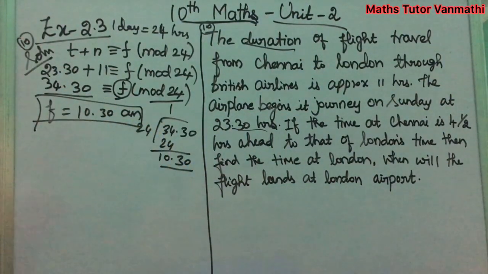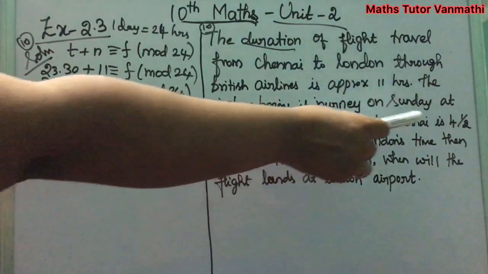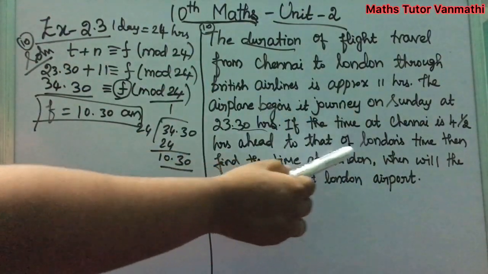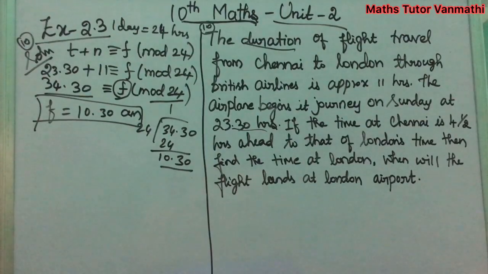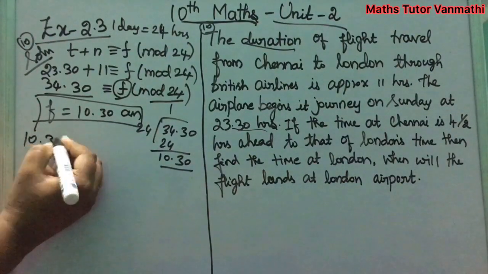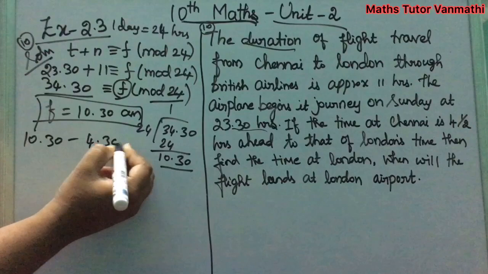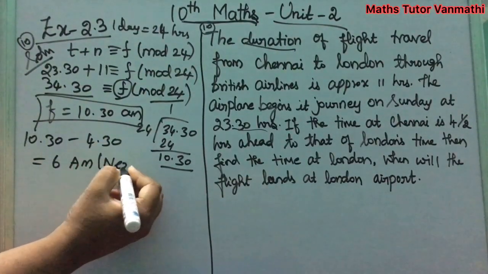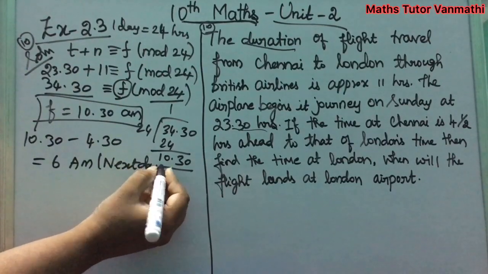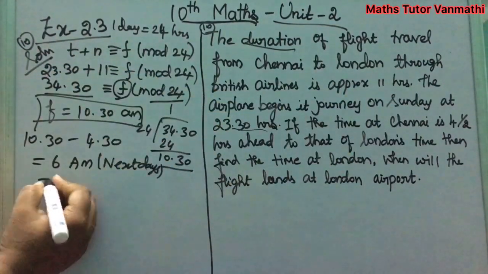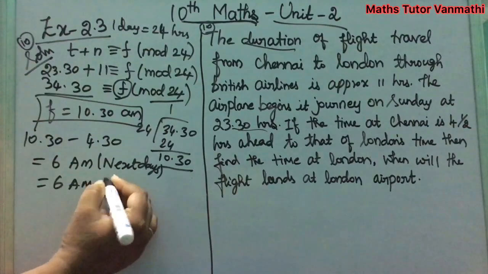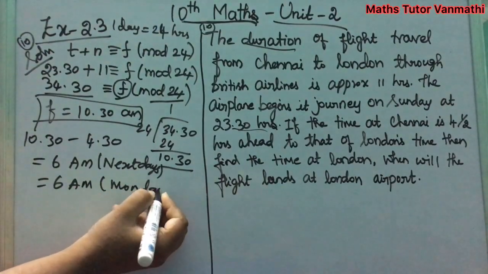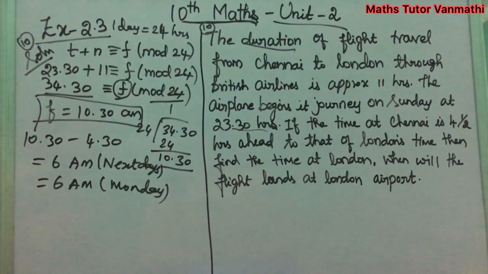And again, what they are telling is that the time at Chennai is 4.5 hours ahead of London's time. So we are subtracting 4:30 from 10:30, and you will get 6 a.m. That is the next day. The journey starts on Sunday, so the next day is 6 a.m. on Monday. Clear? Using these two methods you can solve this problem. Whichever is convenient for you, you can choose any one method.